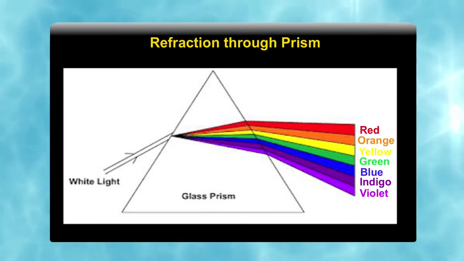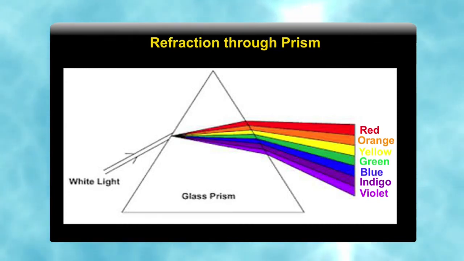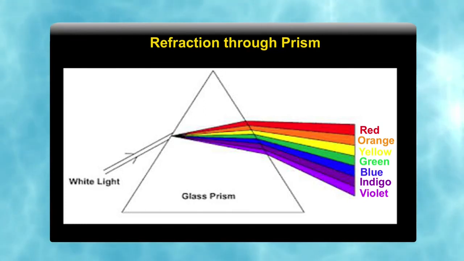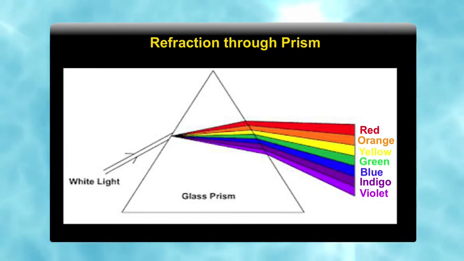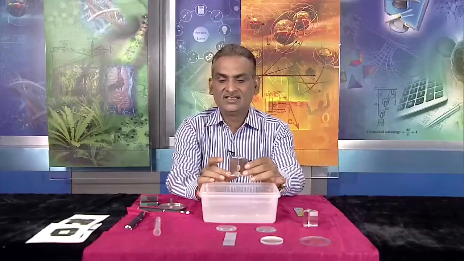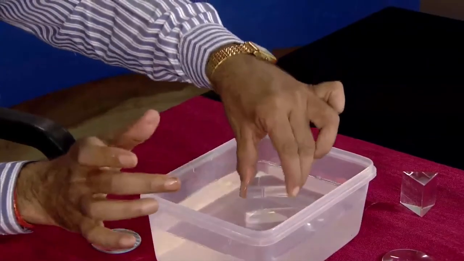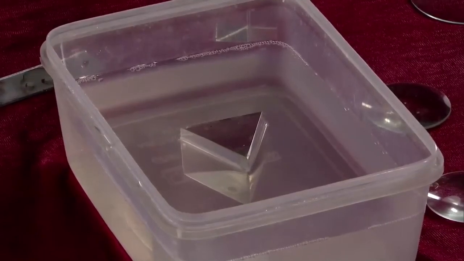So, we have dispersion in nature. When white light passes through the prism, it deviates into 7 colors. We will see with laser light how a prism behaves when light falls over it. It is a prism. When we place it here, now we see how a prism behaves with light.